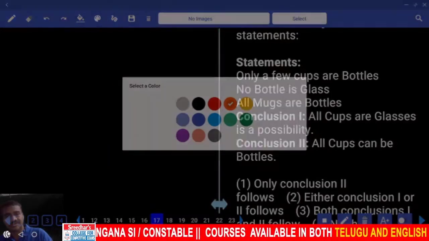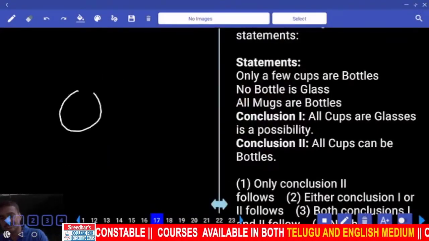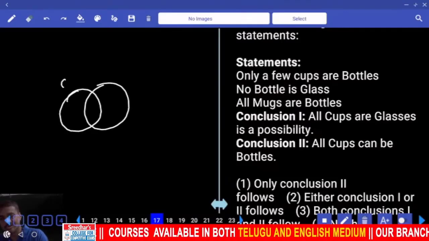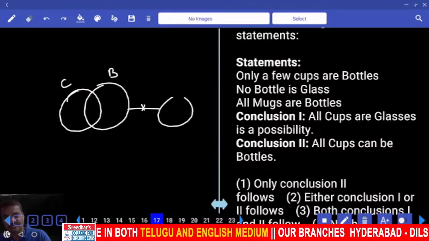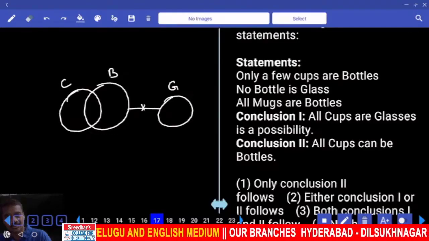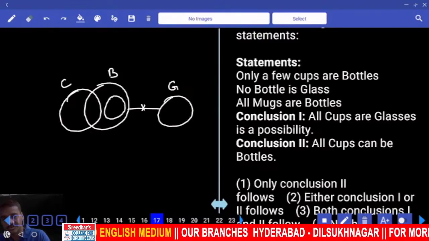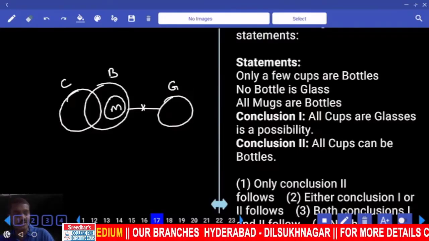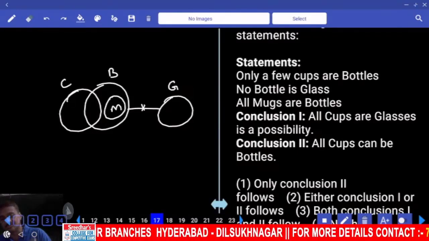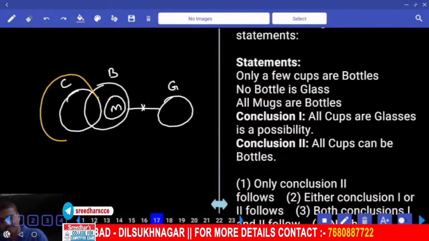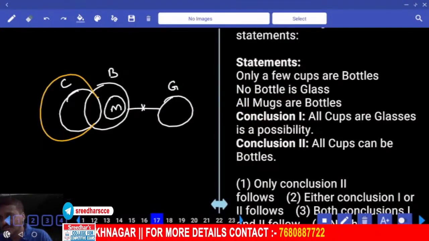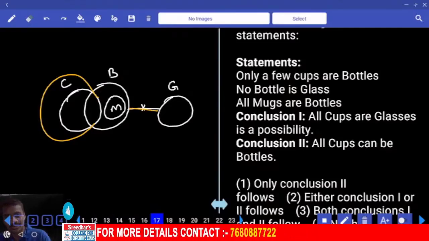Then the 17th one. Only a few cups are bottles. Now these are the cups that are bottles, cup and a bottle. And no bottle is a glass. No intersection between bottle and glass. All mugs are bottles. Now the center mug is a bottle. All cups are glasses is a possibility. Now the center cup must be part of glass. Is it possible? No, because glass and bottle cannot be intersected.